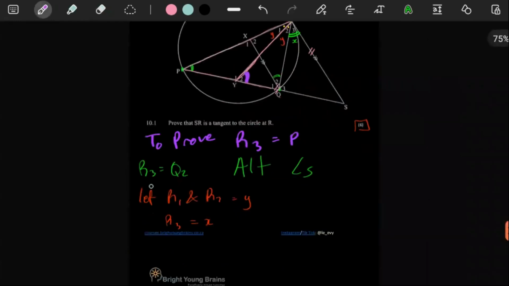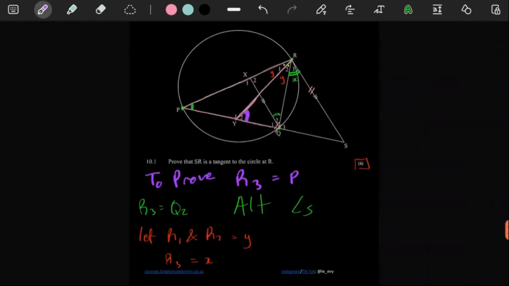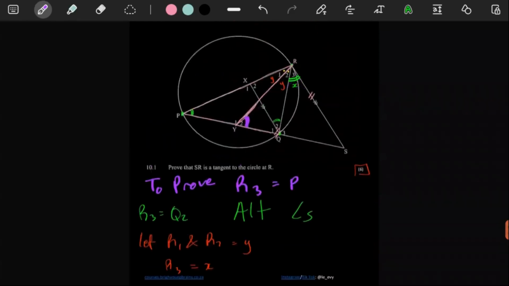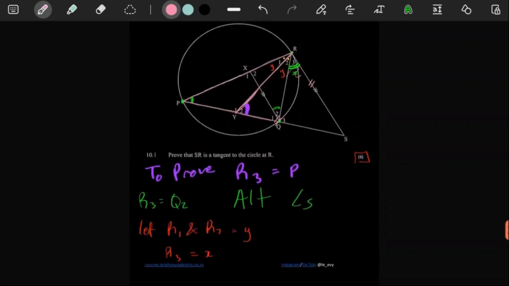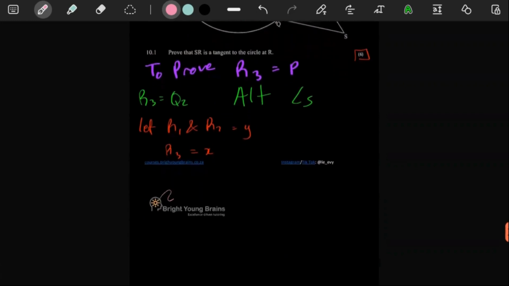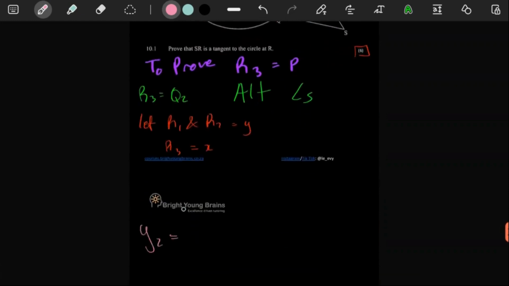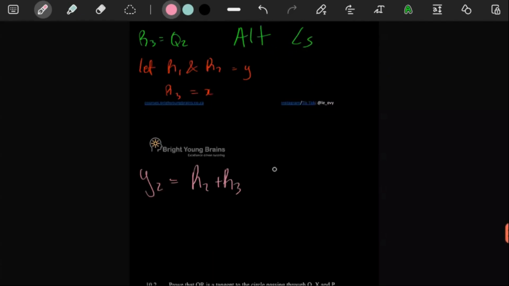So with all that we have done here, we've said let R1 and R2 be equal to y. R3, let's make it equal to x. So with that being done, funnily enough, this statement here doesn't look like it's going to help us much, but we can leave it because we really don't need it. So here we said Y2 is going to be equal to R2 plus R3. The reason is angles opposite equal sides.